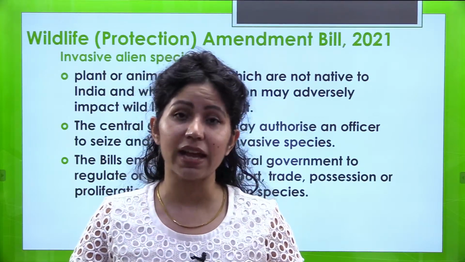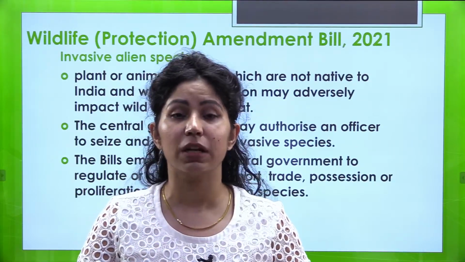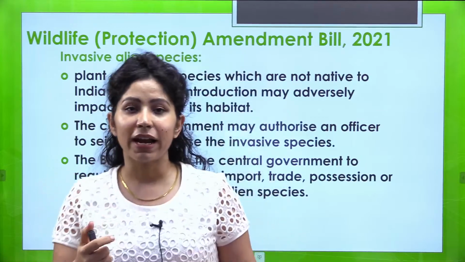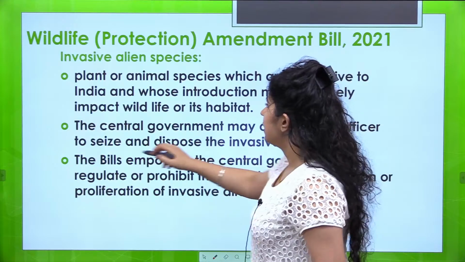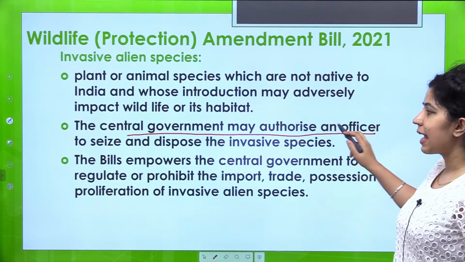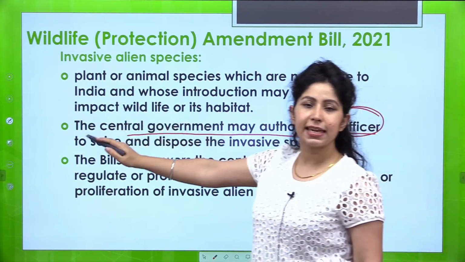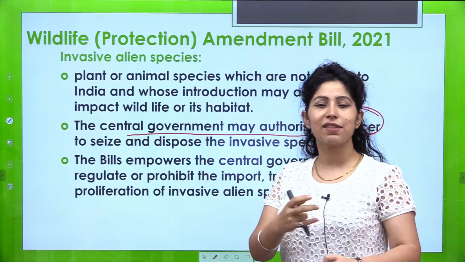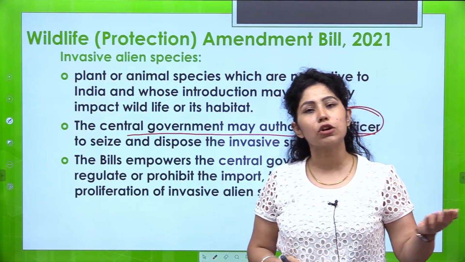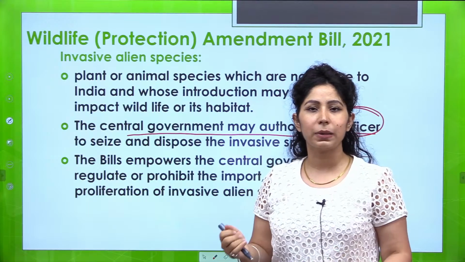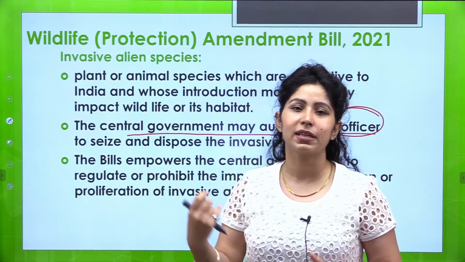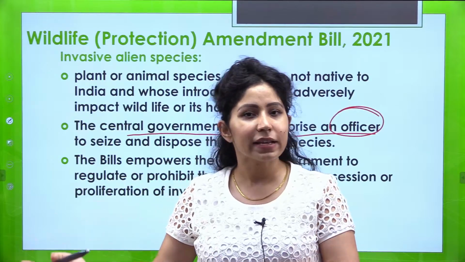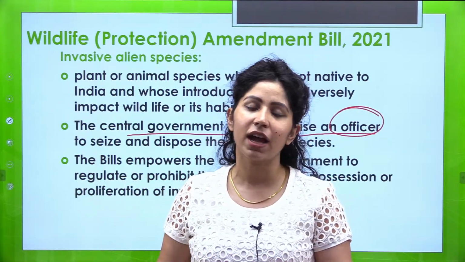So a check on invasive alien species will be brought in by this new Wildlife Protection Act, or this bill if it becomes an act. So the central government may authorize an officer to seize and dispose. You know, invasive alien species can be used as a means of war also. For example, if a country wants to wage a war with country that entirely depends on fish or some forms of plant, आप invasive alien species भेज दीजिए, they are gone.